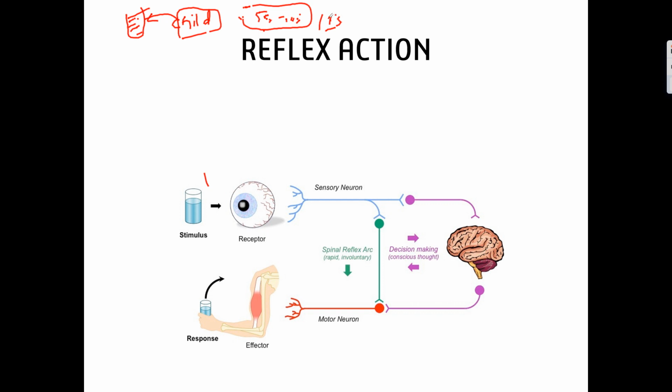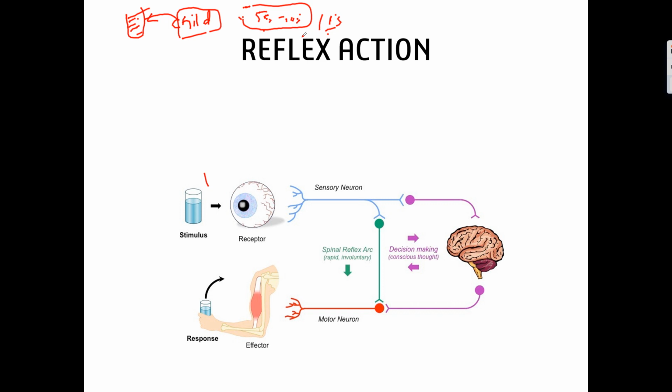It already knows the solution. Whenever it touches the hot object, it should remove the hand immediately, or else it will burn. In the second case it takes very little time, because the action has already been stored in his brain.